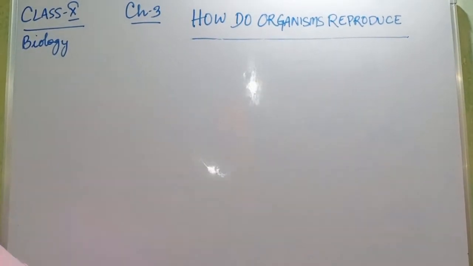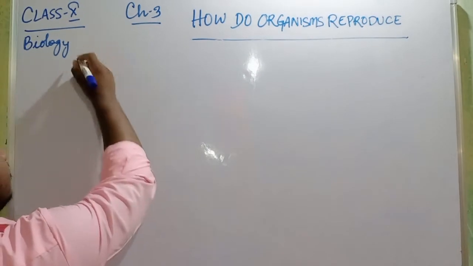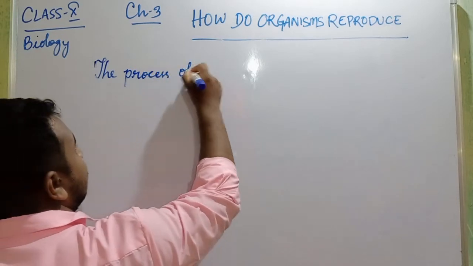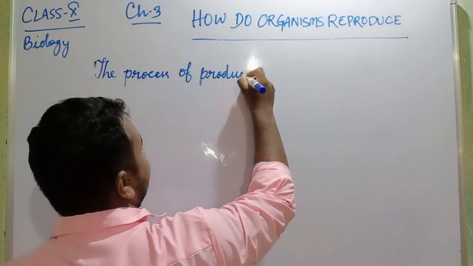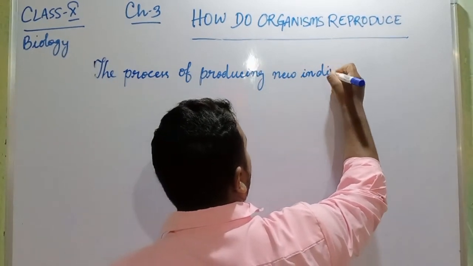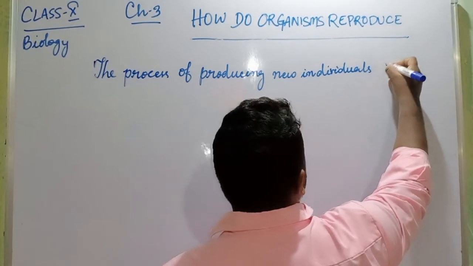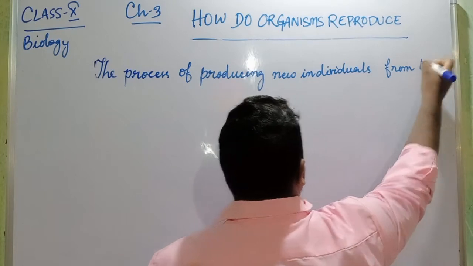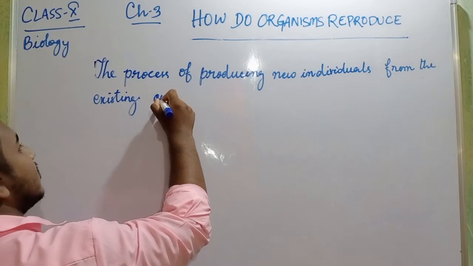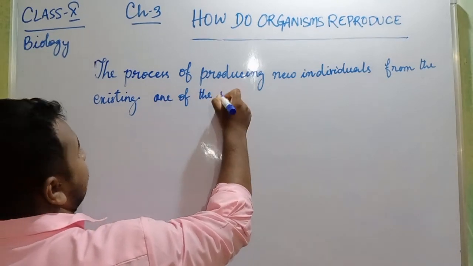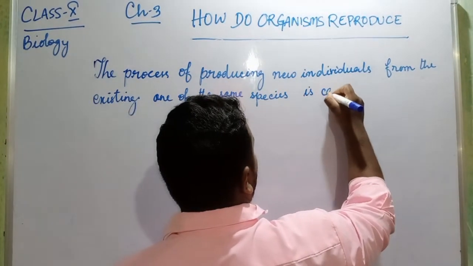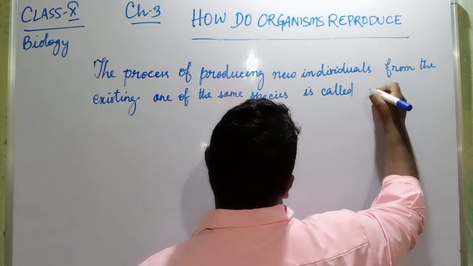So first of all, what is reproduction? We'll start with reproduction. The process of producing new individuals from the existing ones of the same species is called reproduction.